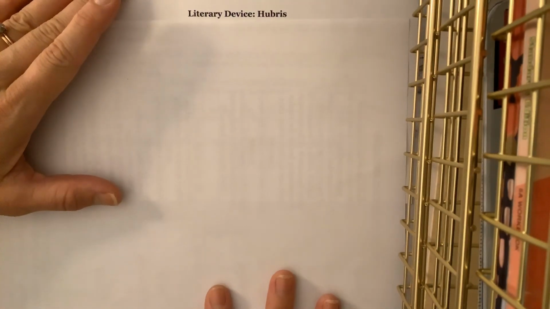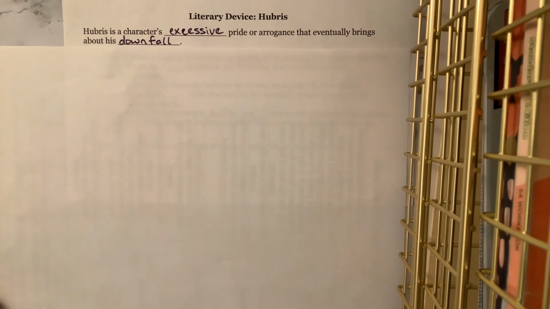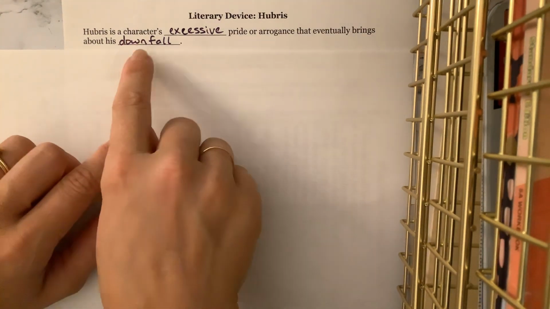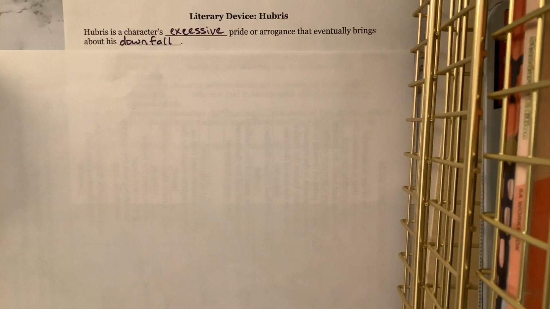All right, so again, this literary device that we're going to talk about today is hubris, and it's actually going to be something that we're going to take a look at as we start our very first book, which I know some of you are wondering, when will we start our first book? Soon. Tuesday, I think, Monday or Tuesday. So with that, here is our definition. Hubris is a character's excessive pride or arrogance that eventually brings about his downfall.